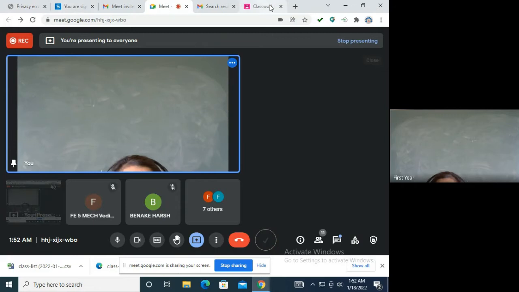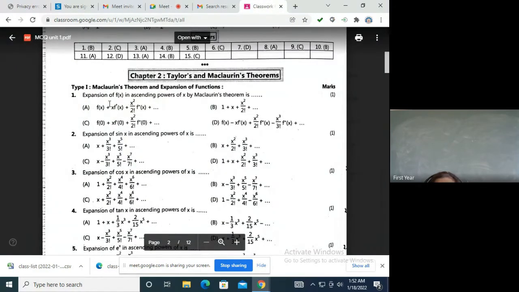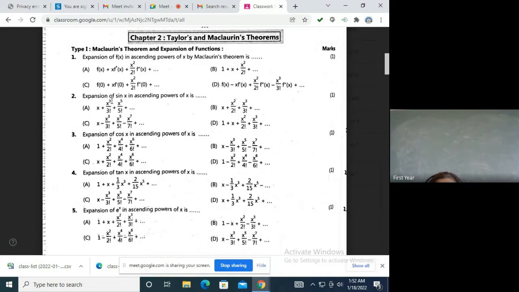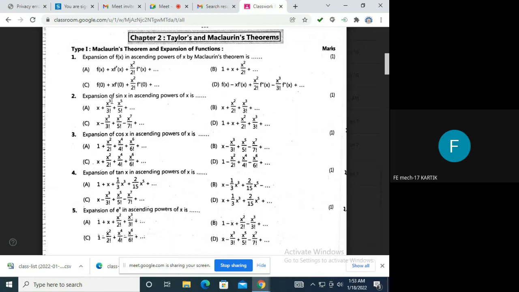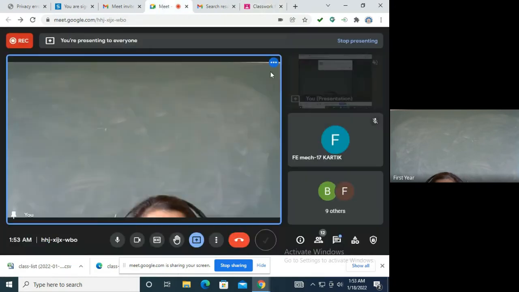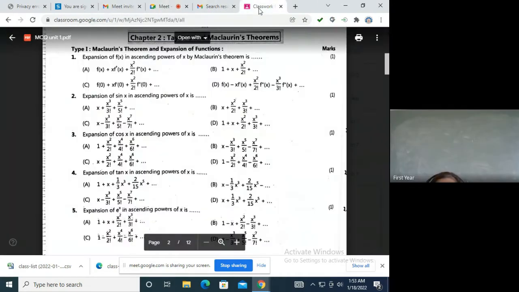Okay, so let me start with this. The expansion of f of x in ascending powers of x by Maclaurin's theorem is... This is a revision, so quickly tell me what is the formula for Maclaurin's theorem? f of 0 plus x into f dash of 0 plus x square by 2 factorial into f double dash of 0 plus so on. So what is the answer? Option C is the answer.